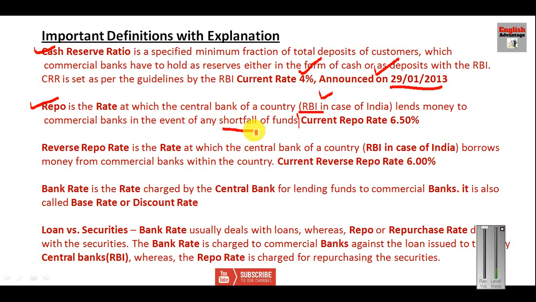This can be useful in interviews also, and you must have the knowledge of all these basic things if you apply for a banking job. So the current repo rate is 6.5%. This is the current repo rate I have also given here. And reverse repo rate is the rate at which the central bank of a country, that is RBI in case of India, borrows money from commercial banks within the country. So the current reverse repo rate is 6%. This is how the bank rates work.